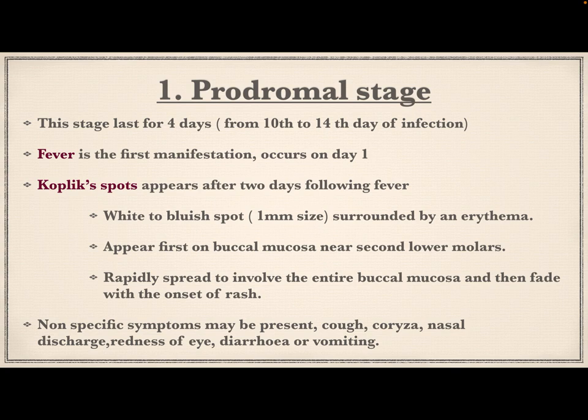Then they rapidly spread to involve the entire buccal mucosa and then fade with the onset of rashes. Some non-specific symptoms may also be present, such as cough, coryza, nasal discharge, redness of eyes, diarrhea, or vomiting.